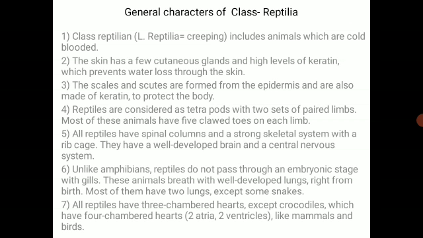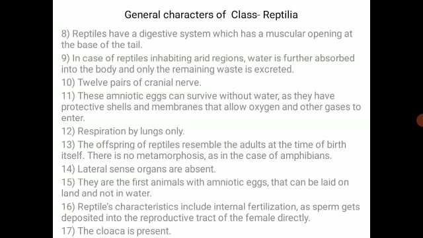All the reptiles have a three-chambered heart. Here also the exceptional case is the crocodile. The crocodile possesses a four-chambered heart, like mammals and birds, while all the other reptiles except the crocodile possess a three-chambered heart. The reptiles have a digestive system which has a muscular opening at the base of the tail, which is known as the anus.